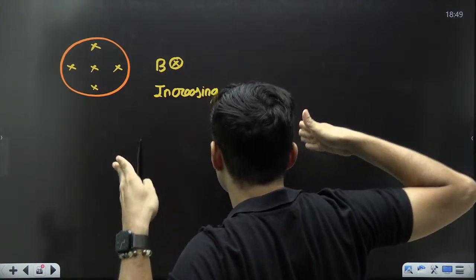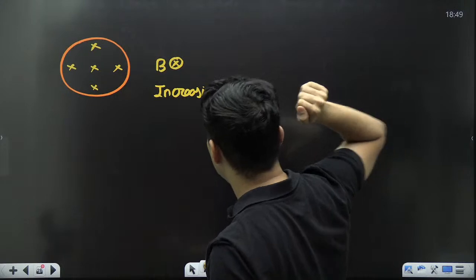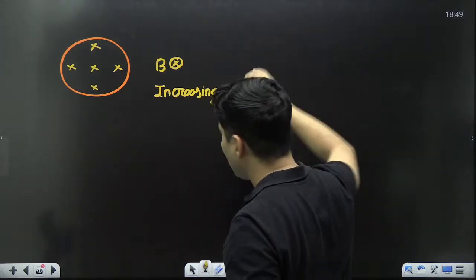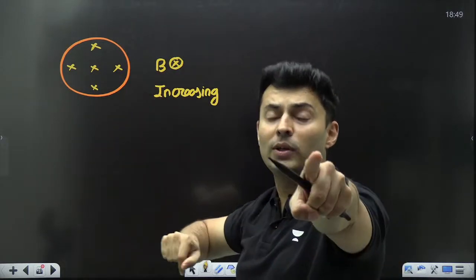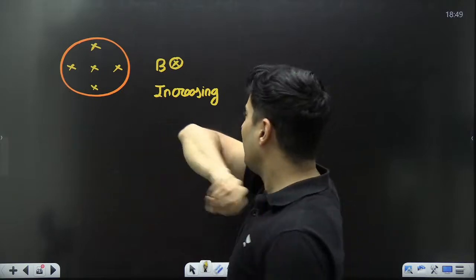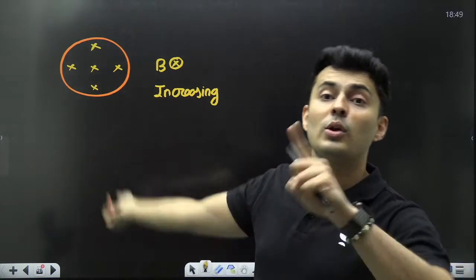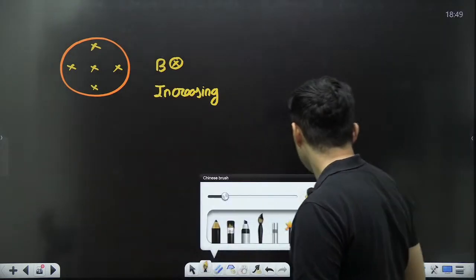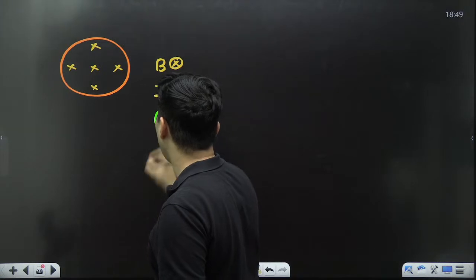EMF is being induced inside. The magnetic field is increasing in the inside direction. So what will you say? No, I don't want that increase. You will oppose it. It is becoming stronger inside. You will be like, no, I want to make it weak. So what will you do? You will create an induced EMF, an induced field outside.